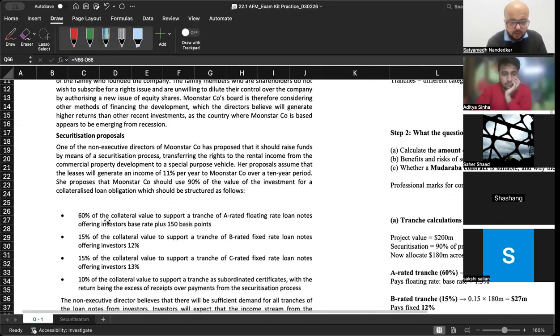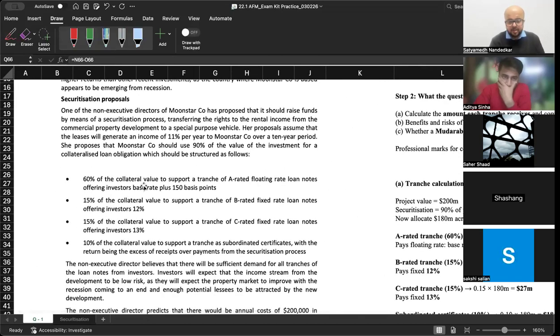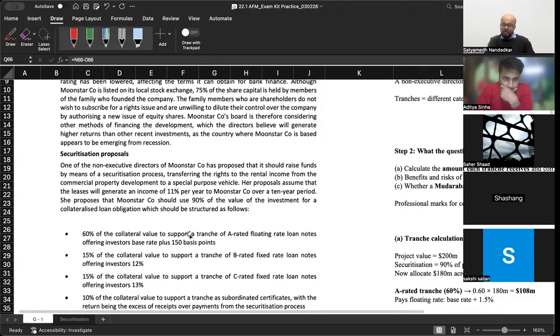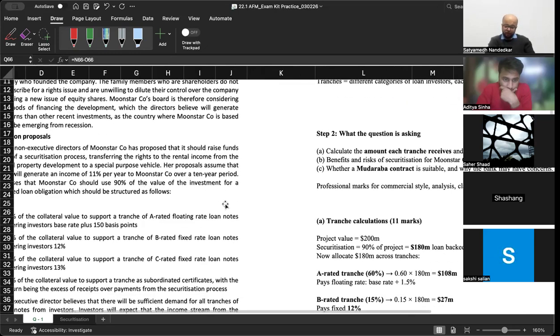Now what they are saying is 60% of the collateral value to support a tranche of A-rated floating rate loan notes offering investors base rate plus 150 basis points, 15% of the collateral value to support a tranche of B-rated fixed rate loan notes offering investors 12%. So the total value, what is the project value? The project value is 200 million. And what is the director saying? She is saying use 90% of the value of the investment for a collateralized loan obligation.